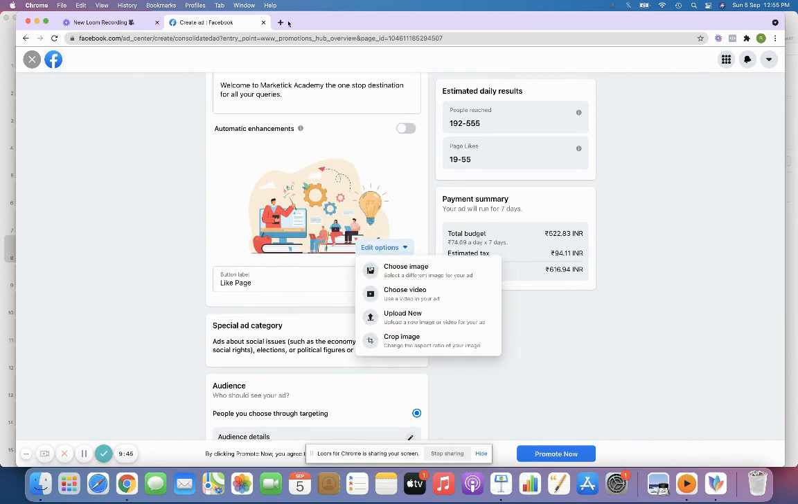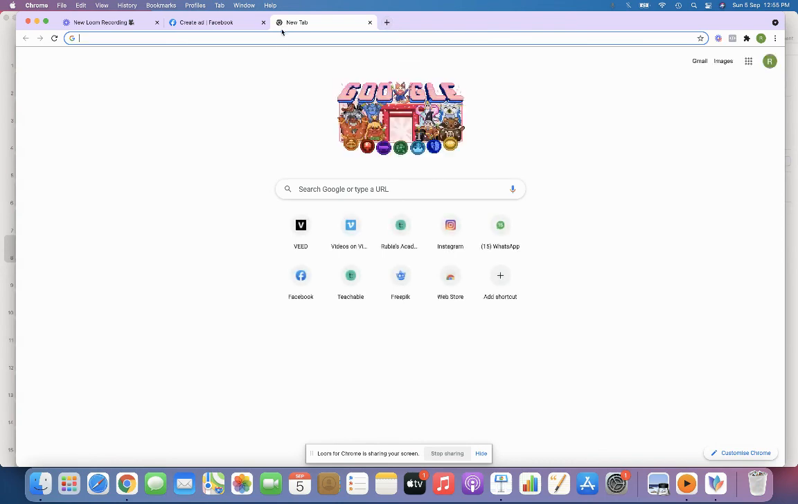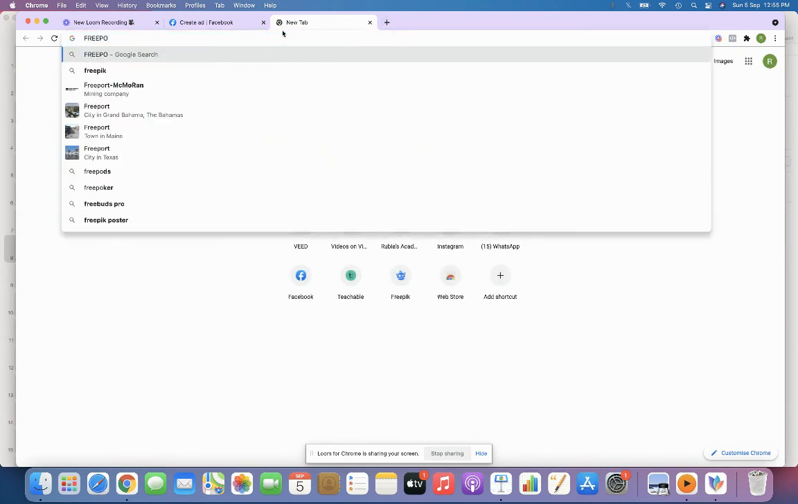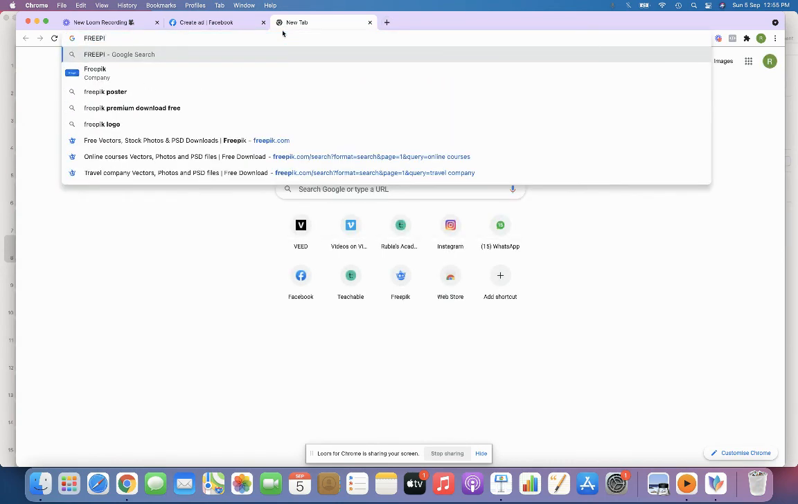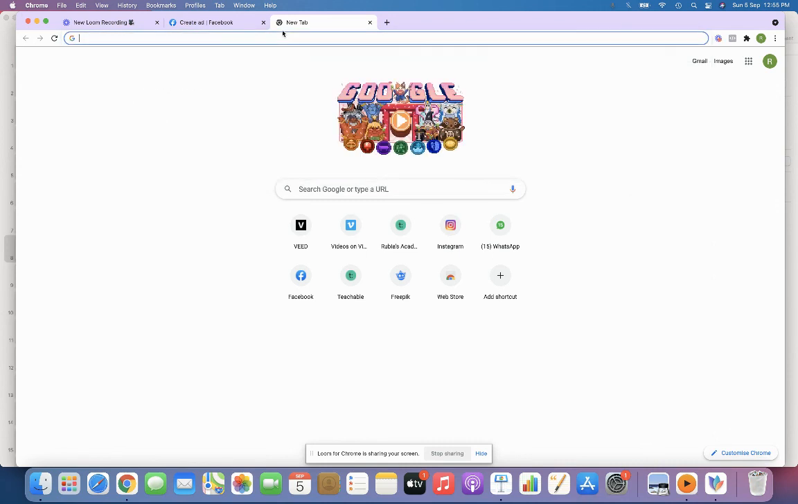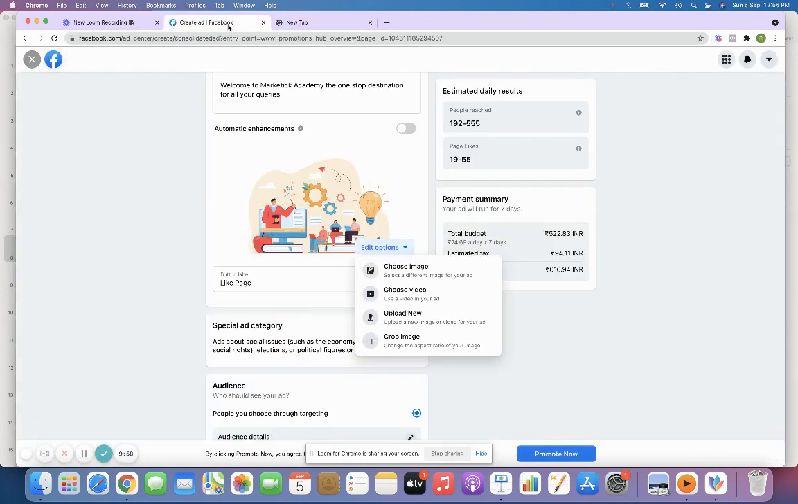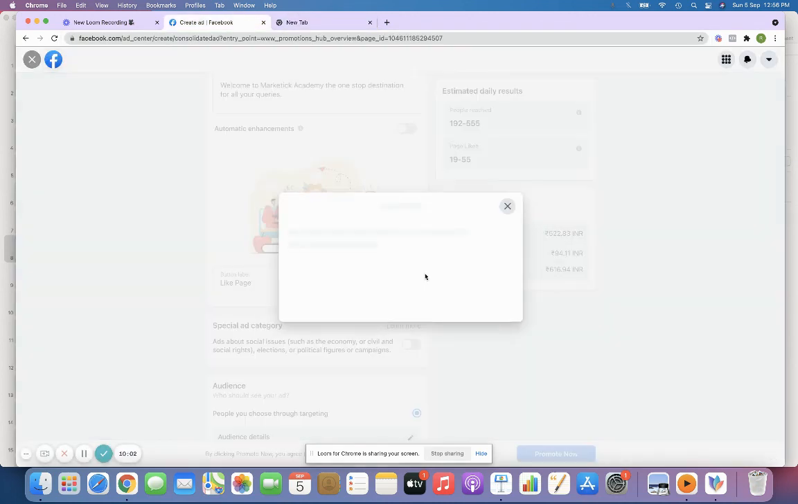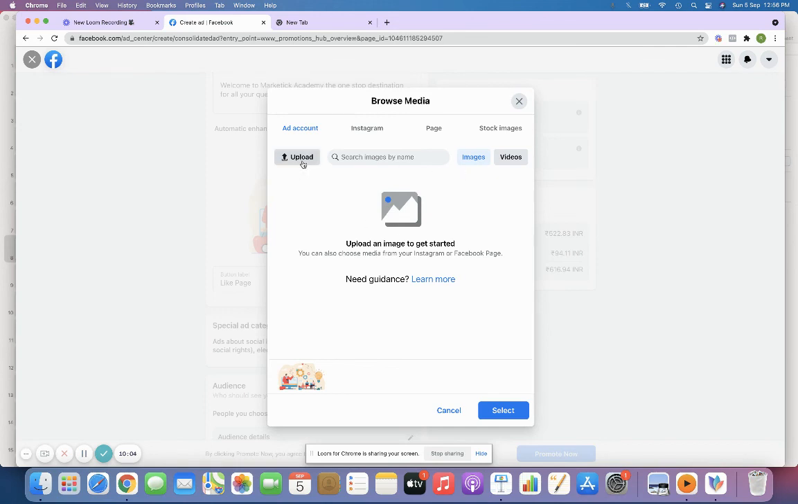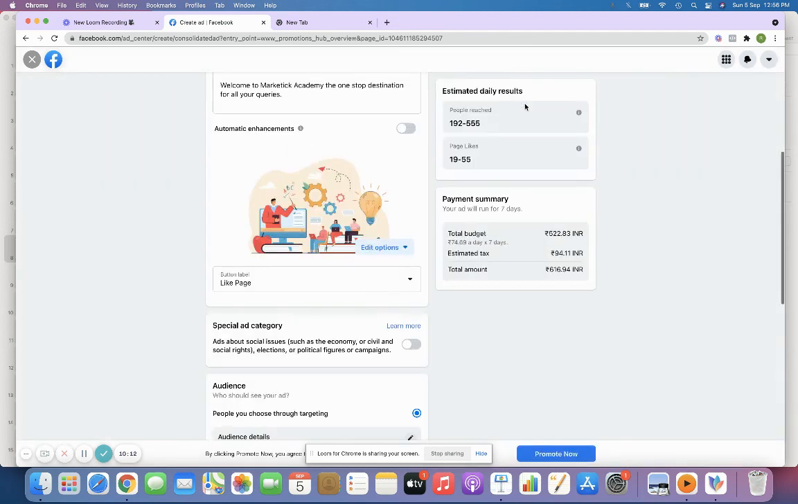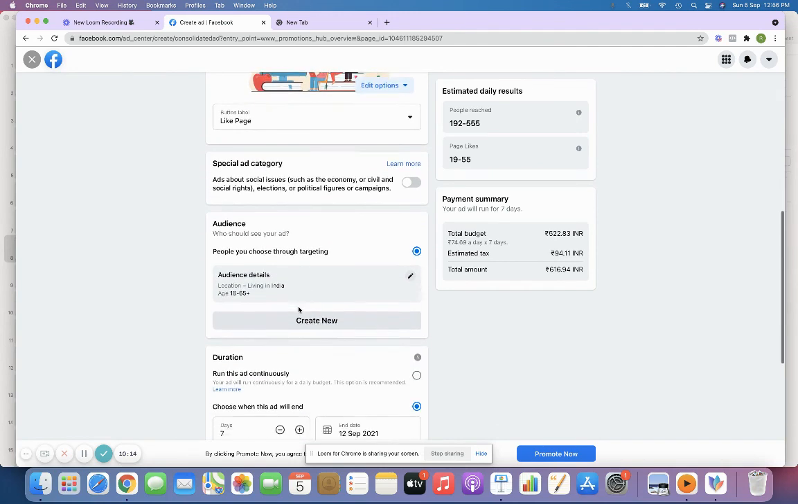You have an option to change the images, whatever. You can just use Freepik, and I have already told you to use Freepik, or you can use Pexels or Pixabay, right? Whichever suits you. You can choose the image from your Instagram page, or you can directly download and upload the particular image, right? And then you can come down.